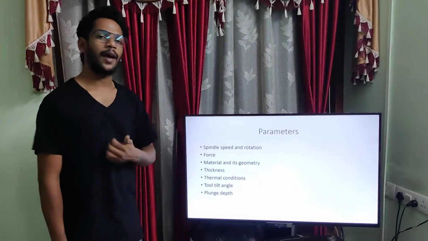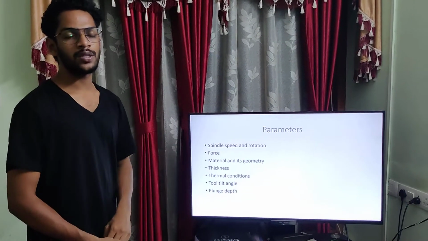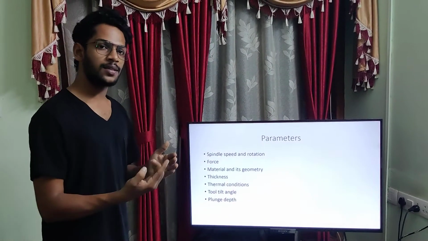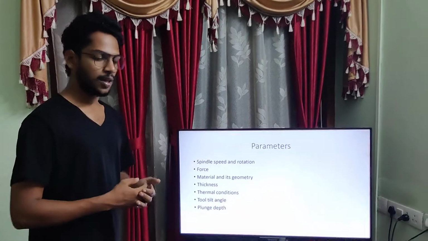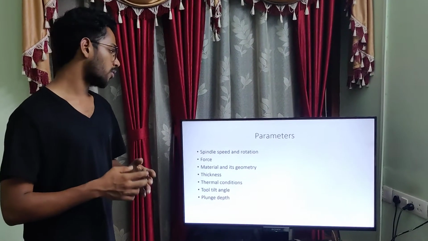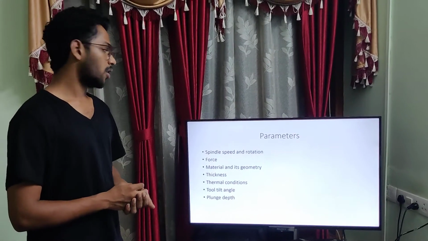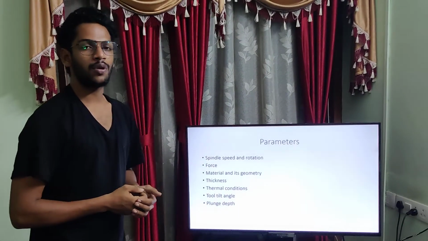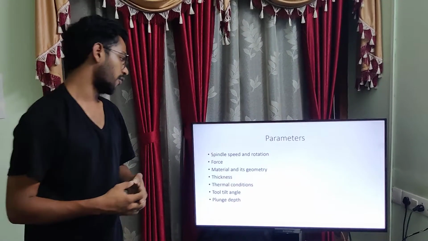The main parameters in robotic friction stir welding are spindle speed and its rotation, which means the tool is rotating about its own axis, and the spindle also has a speed, which is the direction of the weld, and the tool speed, which is one of the main factors. The force applied in the perpendicular direction creates the friction and results in a good quality weld.